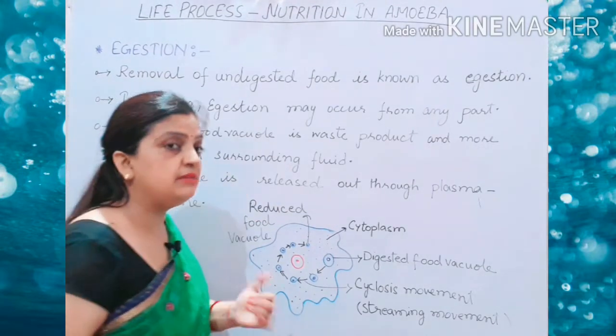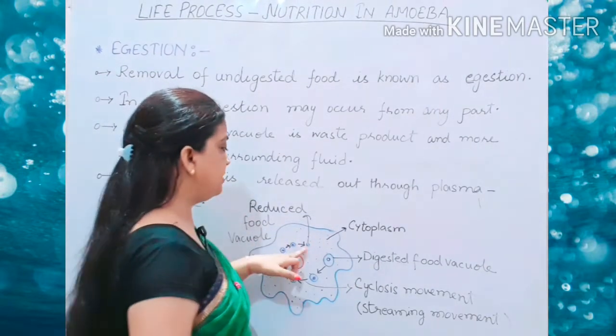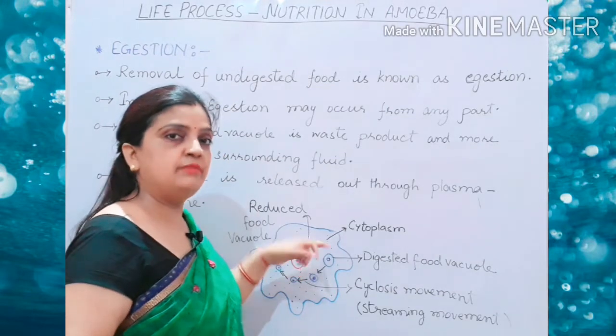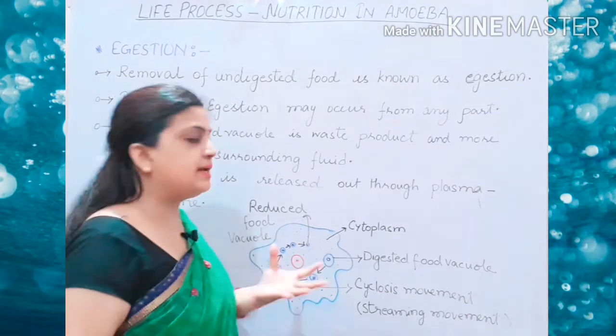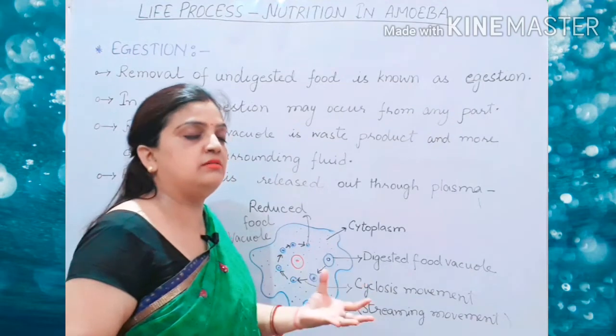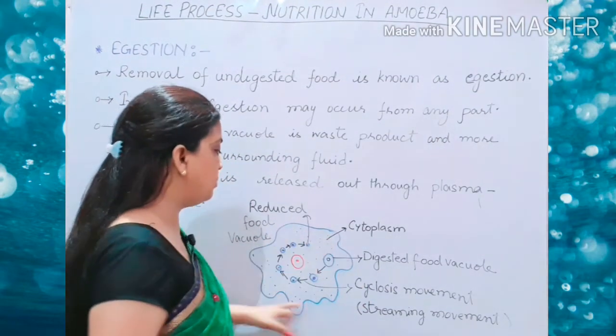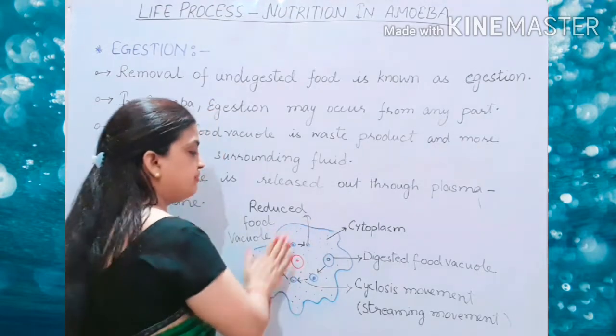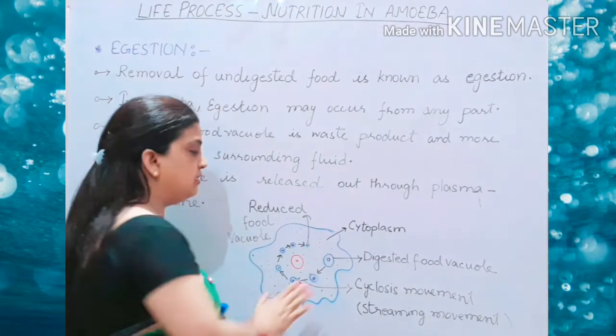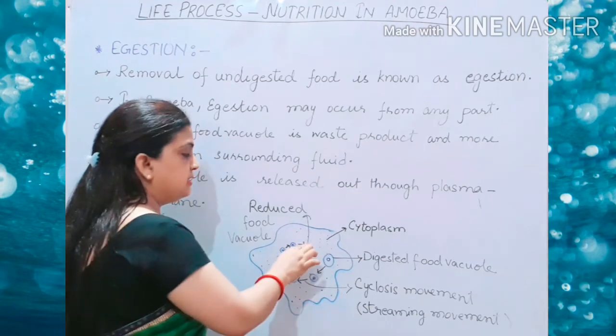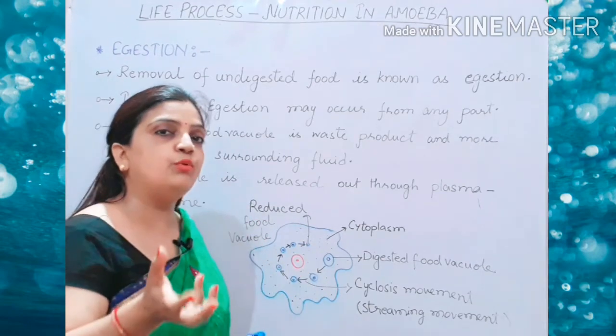What does it mean? More dense means now this waste material becomes very much heavier. It becomes a more dense part than the surrounding cytoplasm, than the surrounding endoplasm. Compared to whatever material is present inside, this reduced food vacuole becomes more dense.